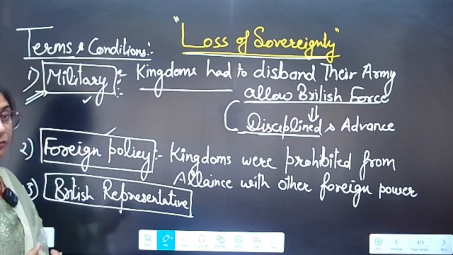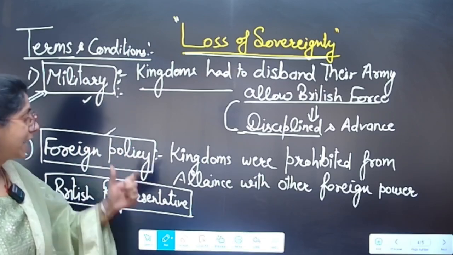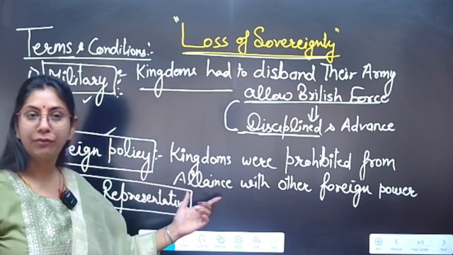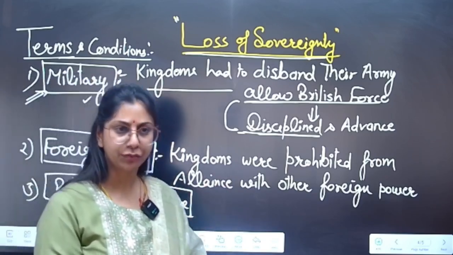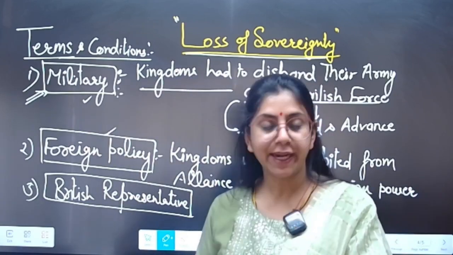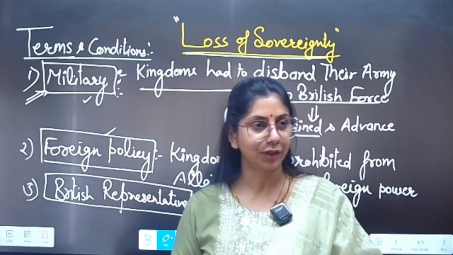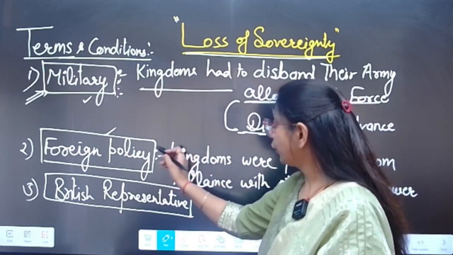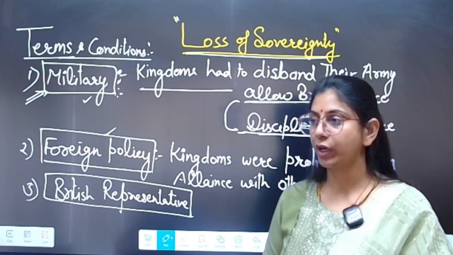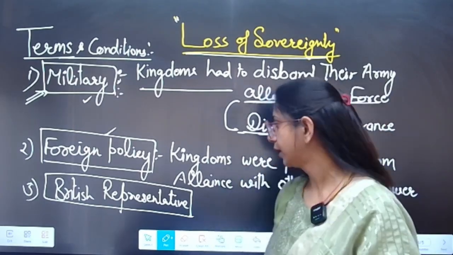Now let us discuss the foreign policy. According to this subsidiary alliance, the Indian kingdoms were prohibited from forming any type of alliance with any other European force or any other foreign power. They were not allowed to have a connection or a relation with any other foreign power, right? So we can say that the Indian kingdoms had lost their power in foreign affairs. Their foreign policy was transferred into the hands of the British East India Company.